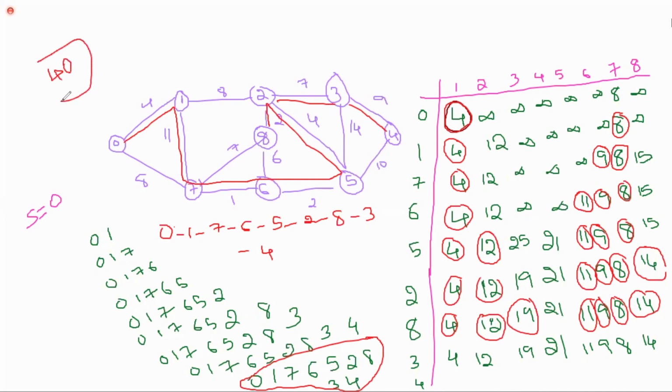We have to give the shortest path only to reach from single source to all the vertices, from 0 to 1, from 0, 1, 7. See, if you observe this, at each and every step, always the source is 0 only. That's why this is called single source shortest path. Am I clear, ma'am? All of you, say yes or no. Is it clear?